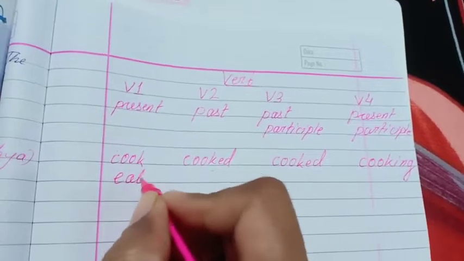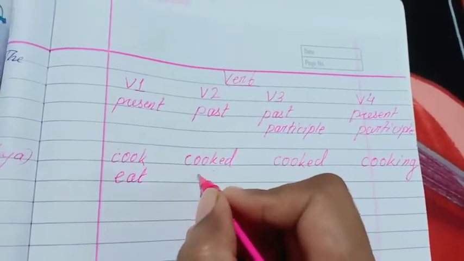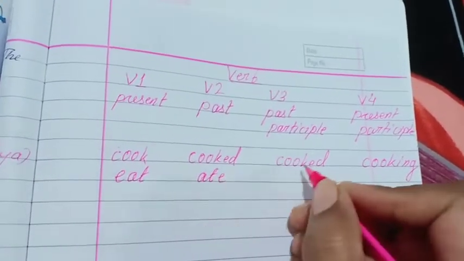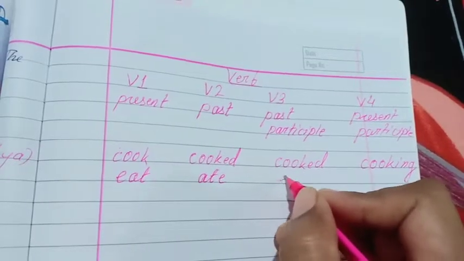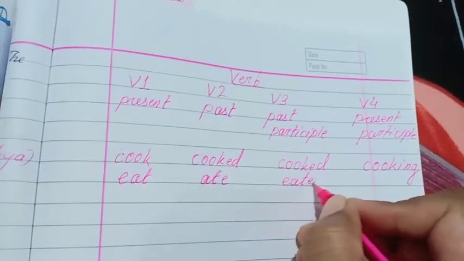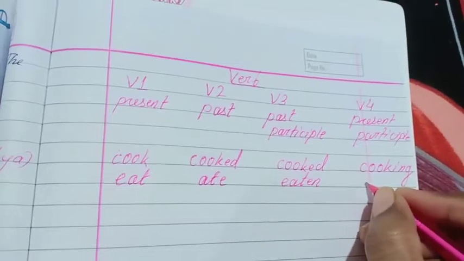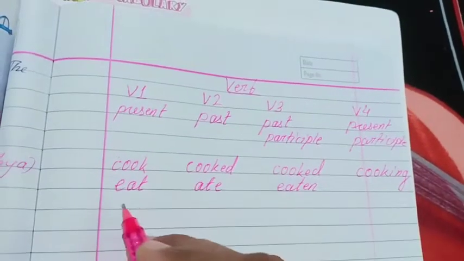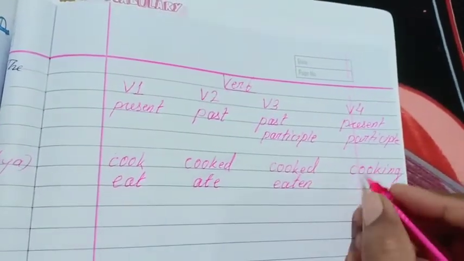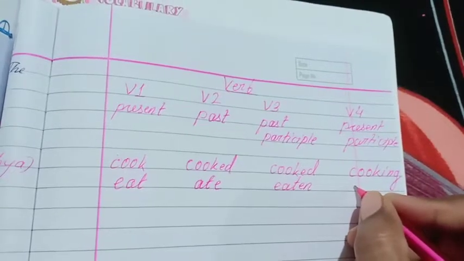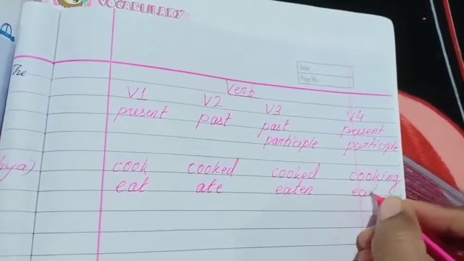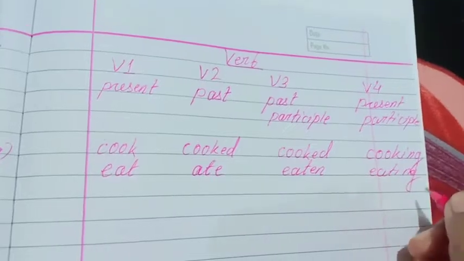Now the second word is eat. Past tense is ate, and past participle is eaten, and the ing form. Ing form means V1 plus ing, that is your ing form. Nothing to be worried about here. Eating. Okay.